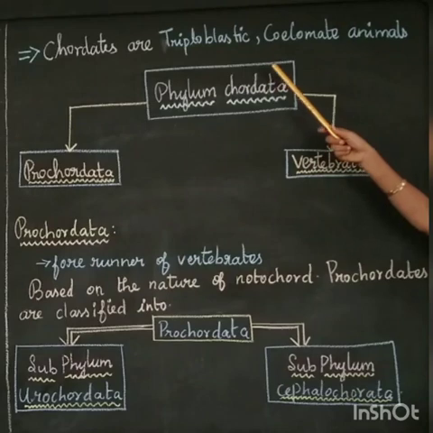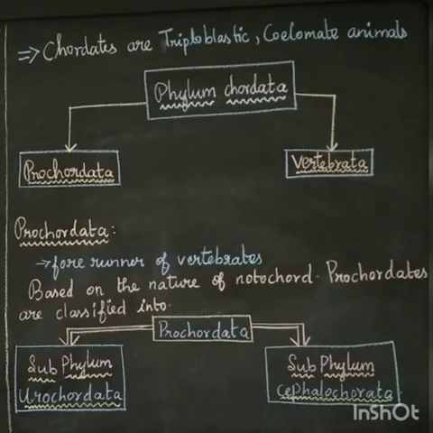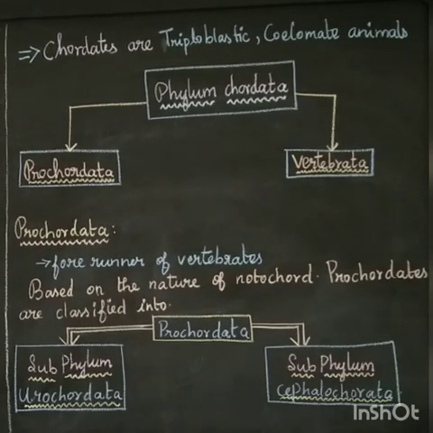Chordates are triploblastic coelomate animals. Triploblastic means having three germ layers: ectoderm, endoderm and mesoderm. Then a true coelom is present, that is, a space between the body wall and the digestive tract. It is a true coelomate animal.